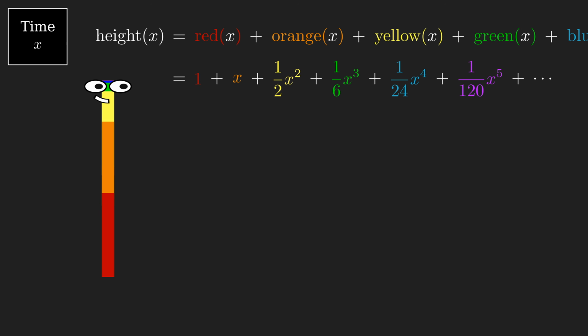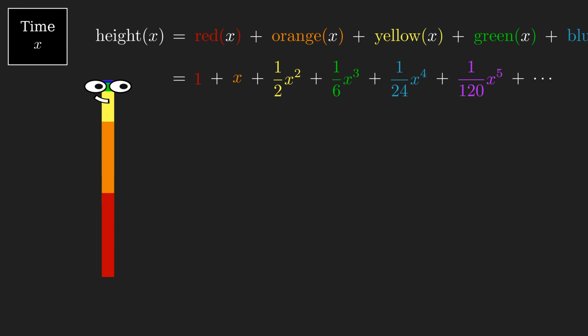We can write this in a more compact form by realizing that the denominator of each fraction is the factorial of the corresponding exponent. For example, in the term 1/24 x to the fourth, the exponent is 4, and the denominator is 24, which is 4 factorial. This pattern emerges because of how integration works. Taking the integral of 1/24 x to the fourth increases the exponent by 1 to a 5, but then multiplies the denominator by 5, so the denominator is still the factorial of the exponent.